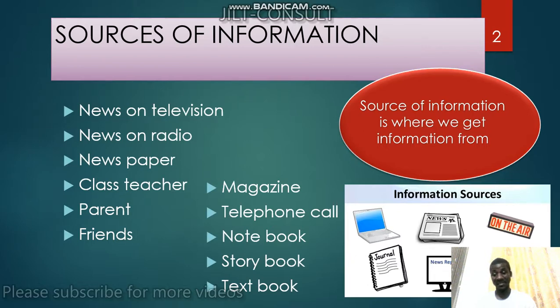Someone will write person. Good. So we get information from person. By writing person, you have mentioned the class teacher, the parents, friends, family, sibling, and all of you. You can get information from person, okay? And get information from magazine, and get information from the telephone call, get information from the notebook.